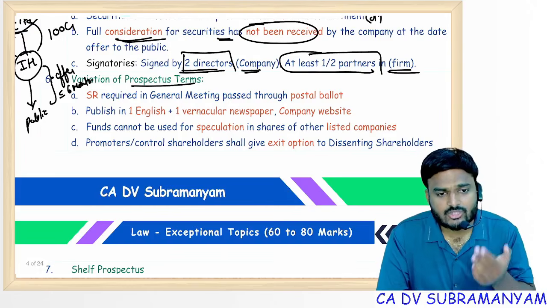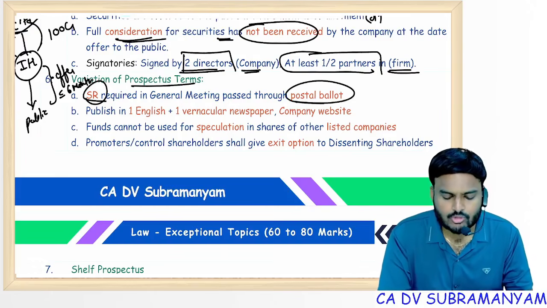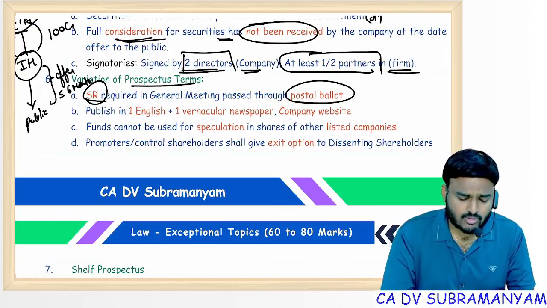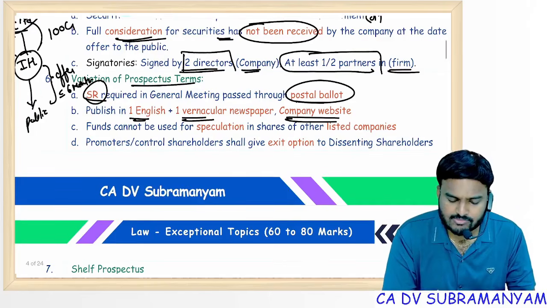Next one, variation in the prospectus terms. For variation of terms in the prospectus, a special resolution is required and that special resolution shall be passed through postal ballot. First, publish the notice along with an explanatory statement in 2 newspapers. Also publish it on the company's website.